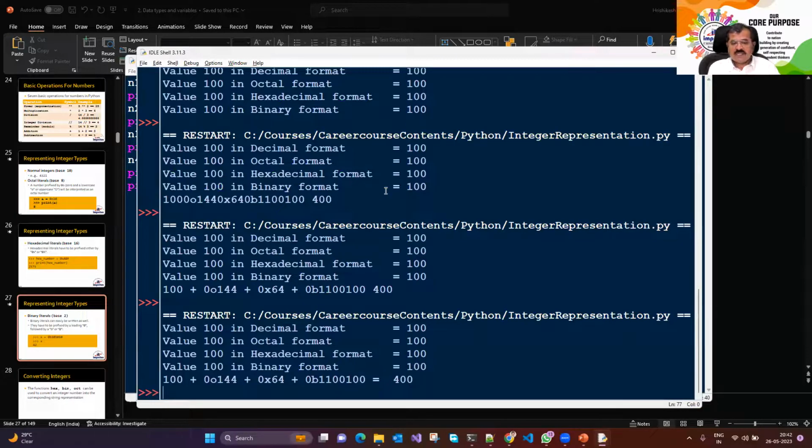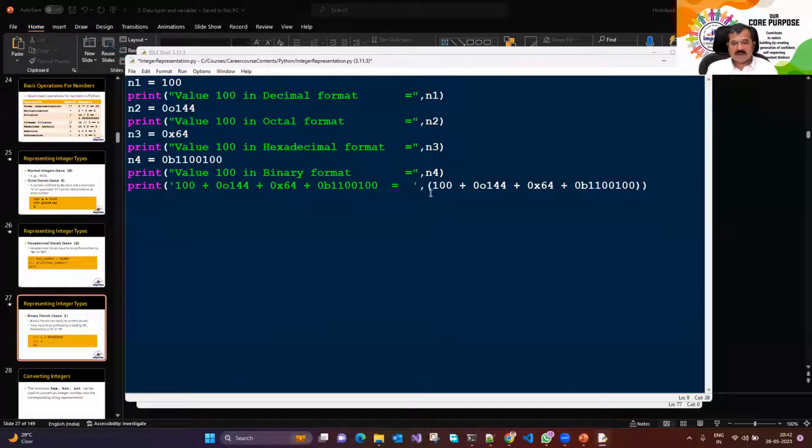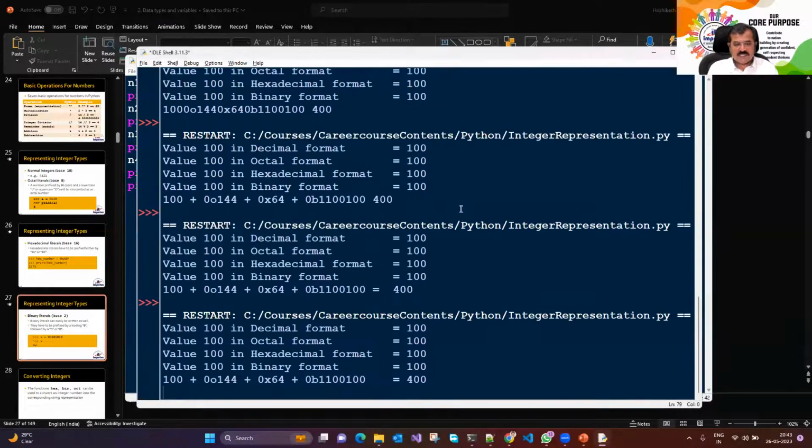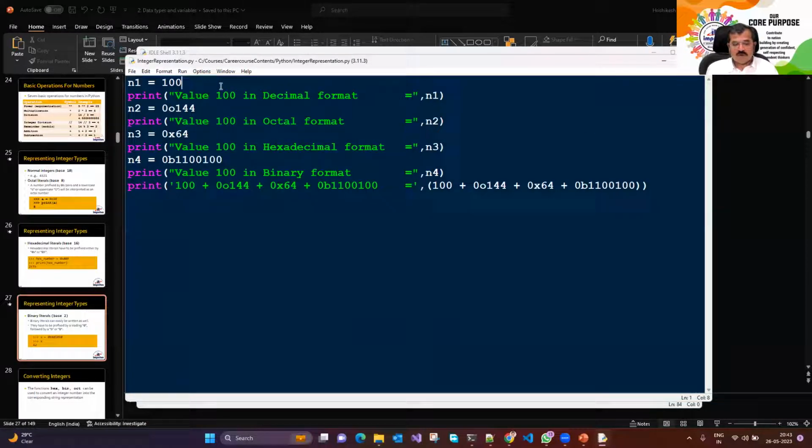So it says, oh, all these numbers are nothing but 100. All of them were representing value 100. So altogether it was just 100 and nothing else. I'll just match the spaces, it's more readable. So the point is you can represent your number in decimal format. You can represent your integer in octal format. It's the same number. It's just how you are representing that particular number. And this was the octal format. You could represent your number in hexadecimal format.